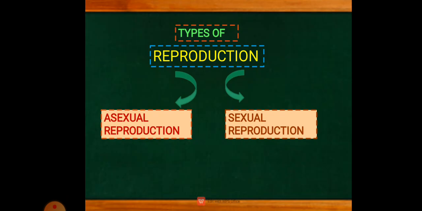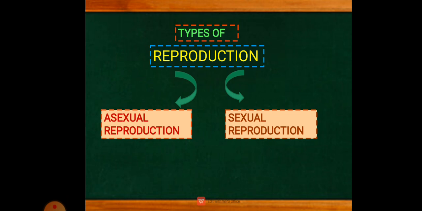In reproduction, there are two types: as we already know, asexual reproduction, and the other one is sexual reproduction. In asexual reproduction, what all things have we studied? The first is the definition of reproduction and asexual reproduction, the types of asexual reproduction, the lifespan, and particular examples. We studied many things in asexual reproduction. So in today's session, we'll discuss sexual reproduction.